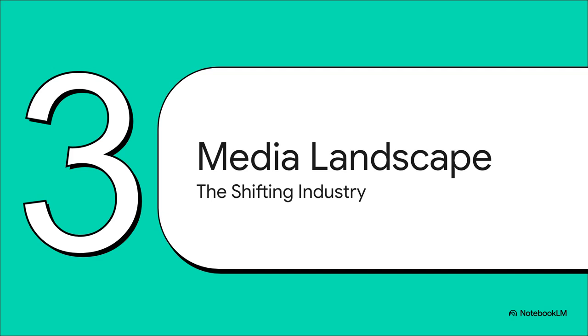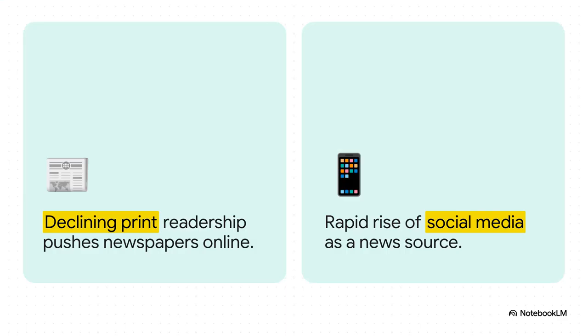Now that we've seen those societal shifts, let's shift gears ourselves. Section 3, the shifting media landscape. Let's see how this builds into the actual mechanical changes happening in the industry. The physical medium is absolutely fading, as declining print readership forces traditional newspapers to move entirely online just to survive. Meanwhile, social media has aggressively risen as a primary, highly fragmented news source, delivered instantly right to the palm of your hand.